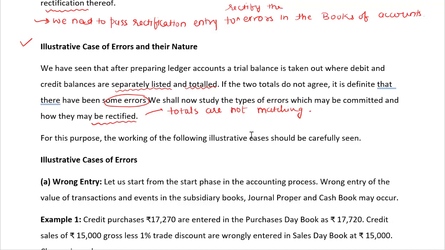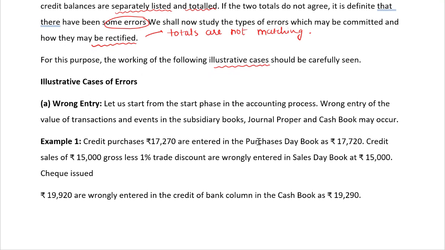For this purpose, the working of the following illustrative cases will help you. Let's see the first case. It talks about wrong entry. Let us start from the start phase in the accounting process. Wrong entry of the value of transactions and events in the subsidiary book, journal proper, or cash book may occur. So wrong entry can happen anywhere.